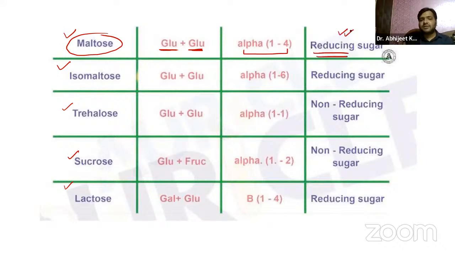Let me just try to explain this first point over here. Now if we talk about maltose, guys, we already know we have 6 carbon atoms in glucose. So maltose is formed by 2 glucose, so we have to draw 2 glucose over here.